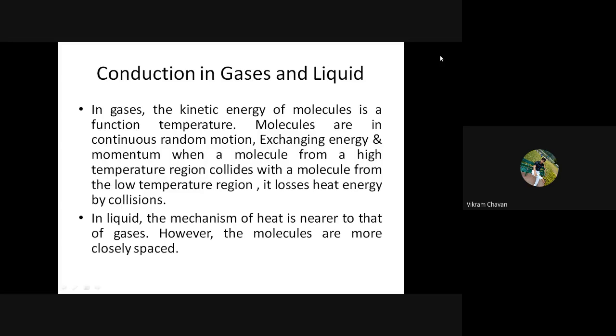Next point. In liquid, the mechanism of heat is nearer to that of gases.